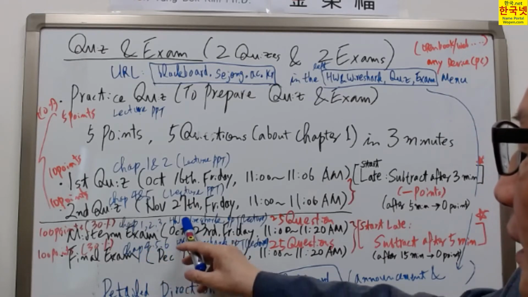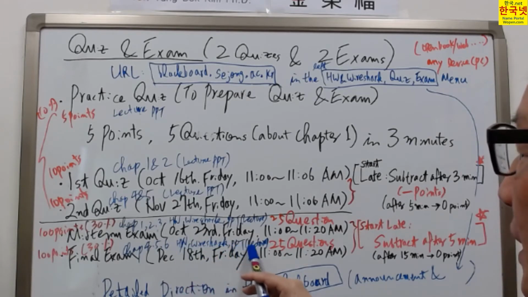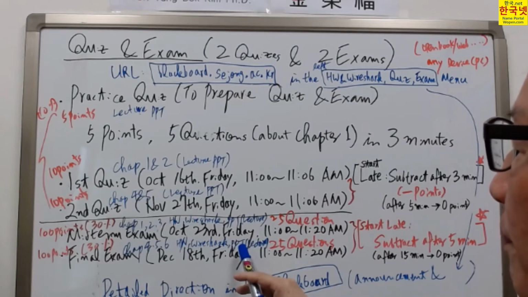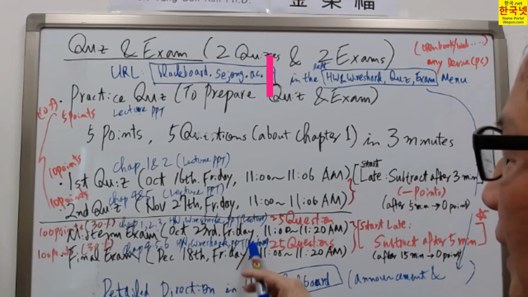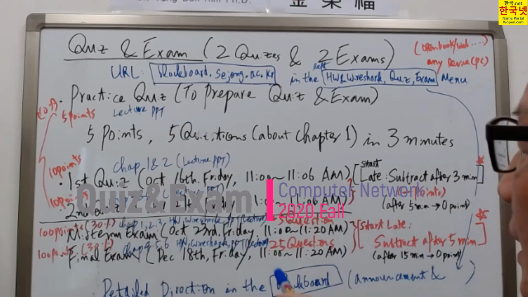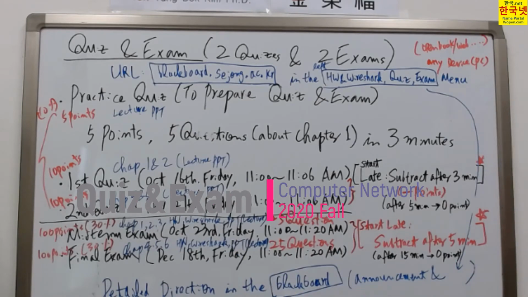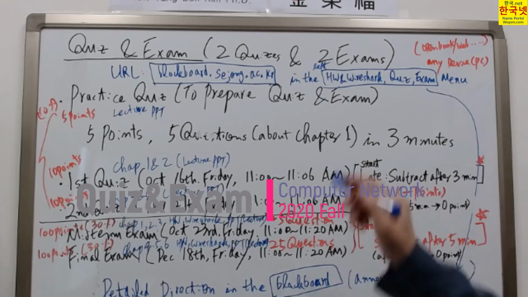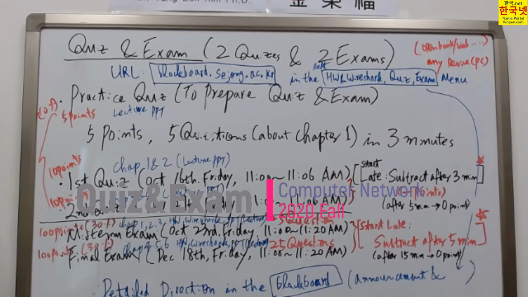Same as this: homework, Wireshark, PPT, lecture, and also video clips and animations on the supplementary website I explained already. Also, those scopes will be announced in the announcement menu, and also in the homework and Wireshark quiz exam menu, but only briefly there.